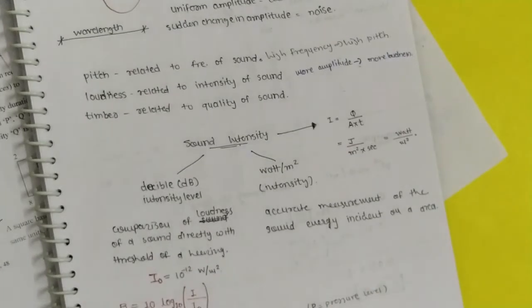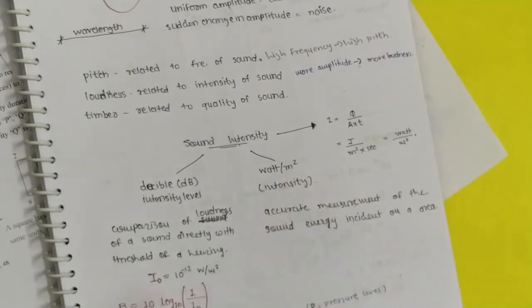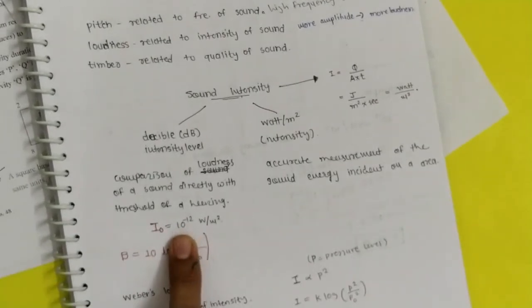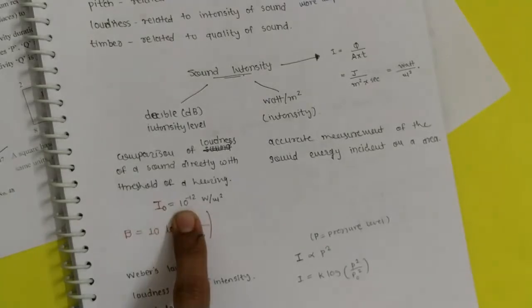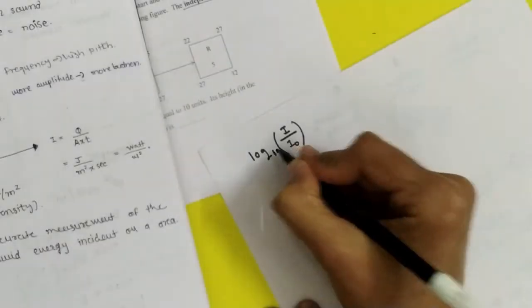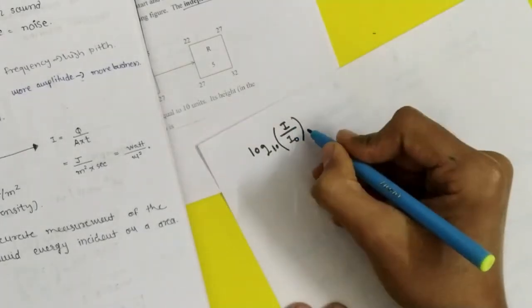Sound intensity is measured in two ways. Number one is watt per meter square, that is intensity, and the intensity is measured in watt per meter square, that is 10 raised to minus 12, and this is a very small amount to calculate for humans. So we use 10 base log, so the calculation will be easy. Now what is this I0 and I?